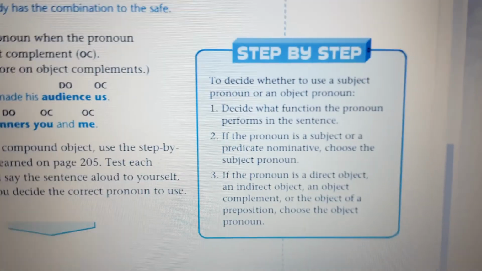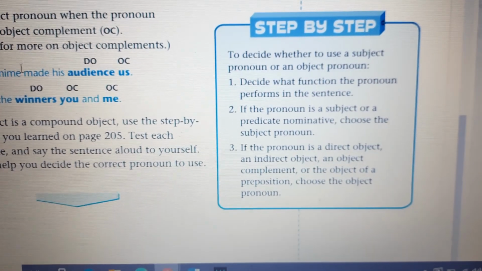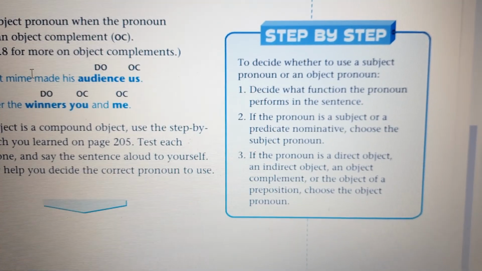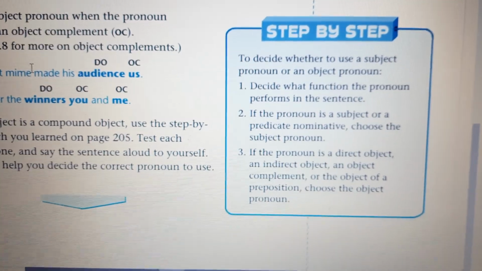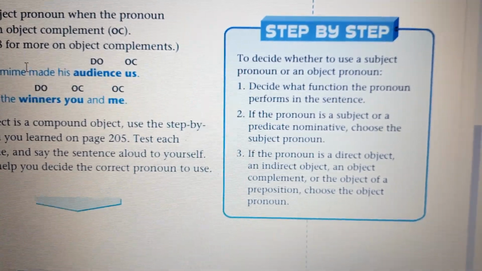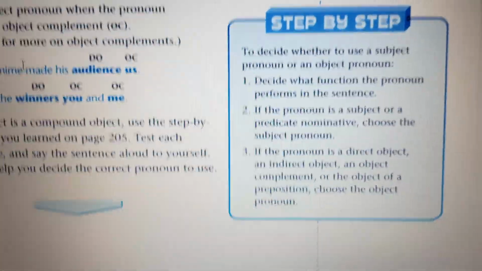And here we have steps to decide whether to use a subject pronoun or an object pronoun. Decide what function the pronoun performs in the sentence. If the pronoun is a subject or a predicate nominative, choose the subject pronoun. I gave this lesson to you, just refresh your memory.